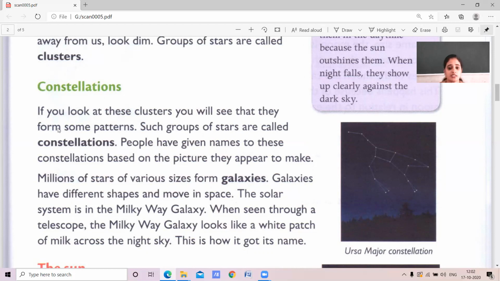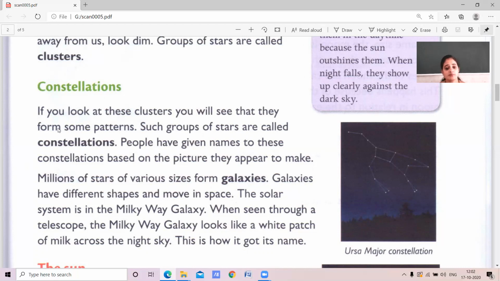People have given names to these constellations based on the pictures. Okay, millions of stars of various sizes form a galaxy. Our galaxy is the Milky Way. Okay, so galaxies have different shapes and move in space.